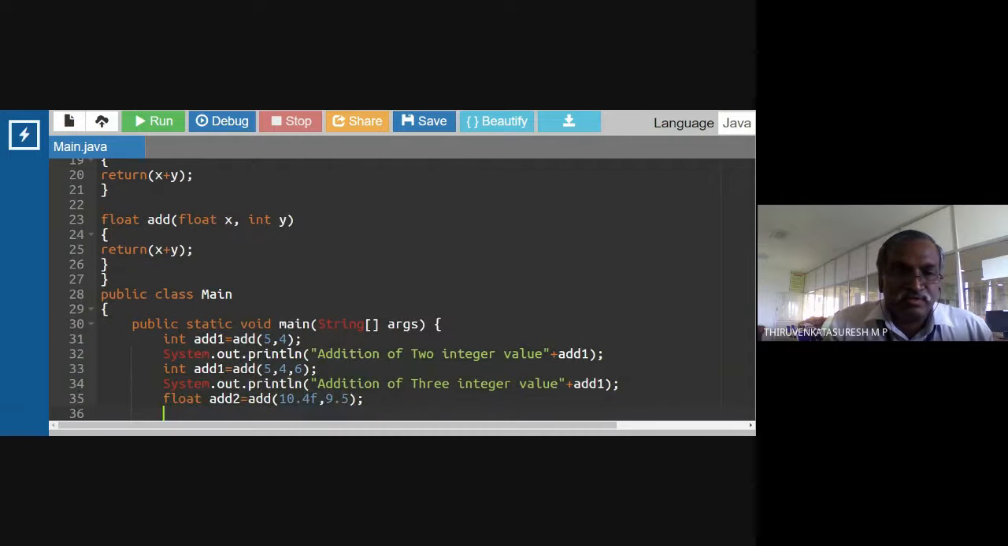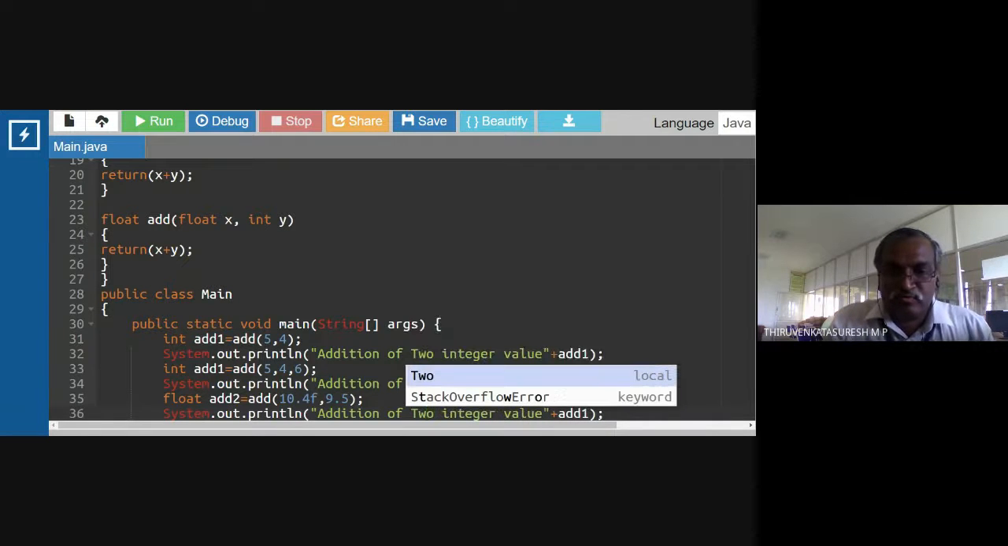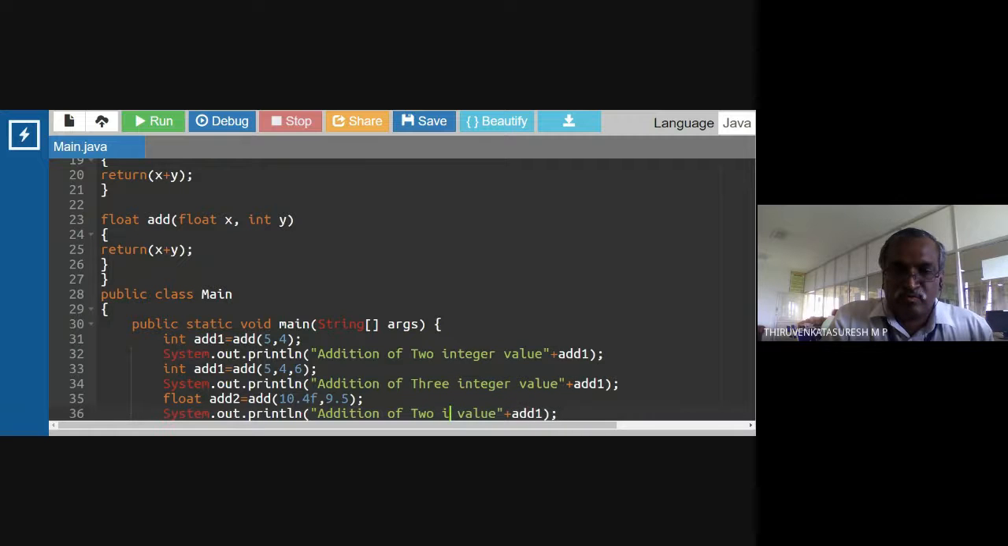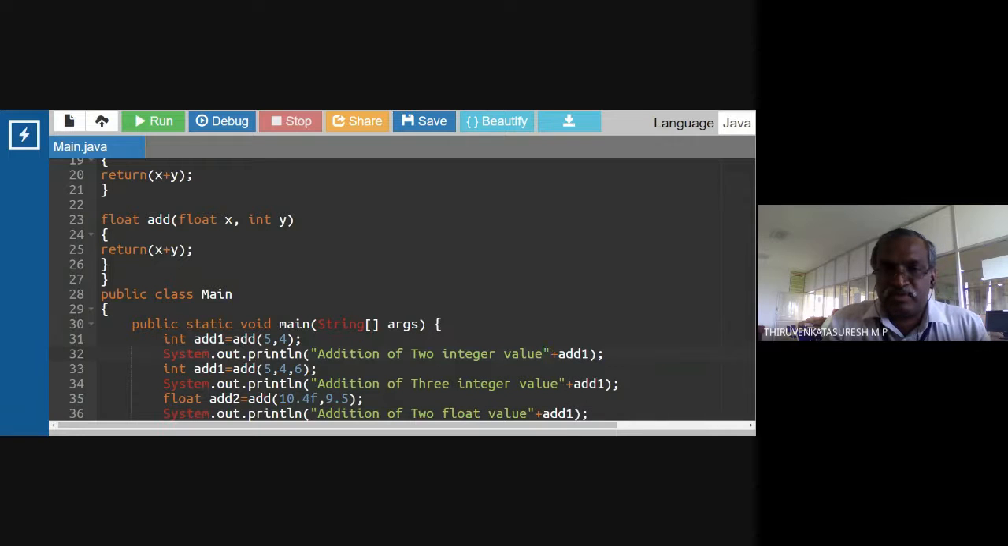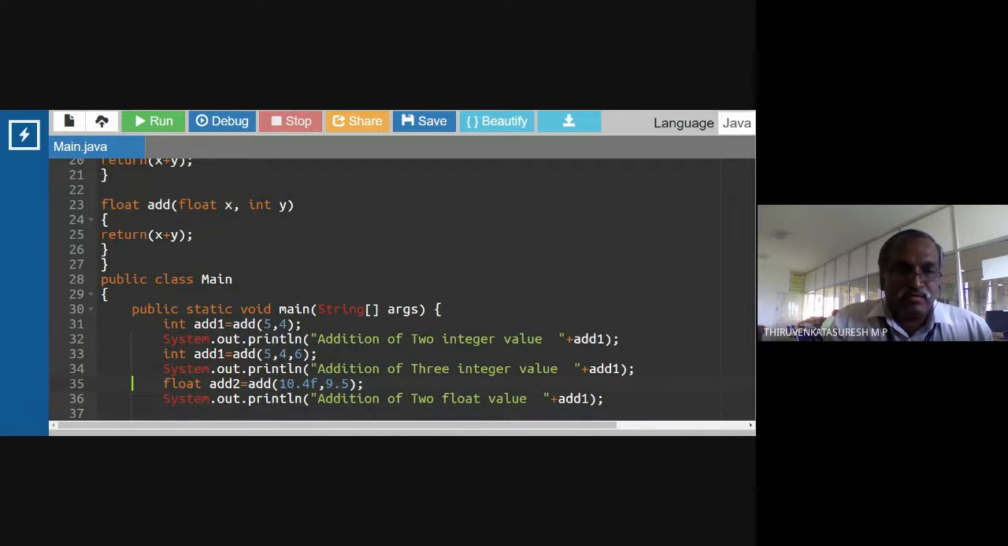Okay, yes. So println addition of two float values. Okay, leave some space between these, then we can have a properly visible output. Okay, next I'm going to add two values.